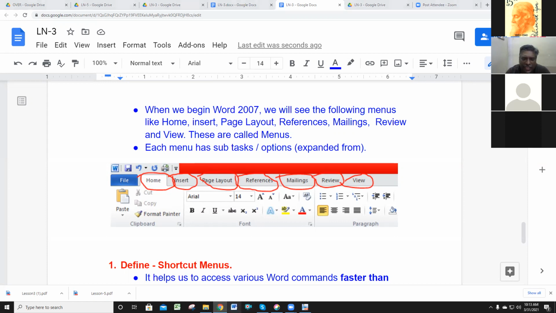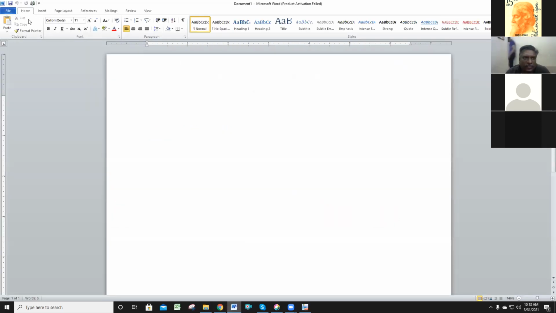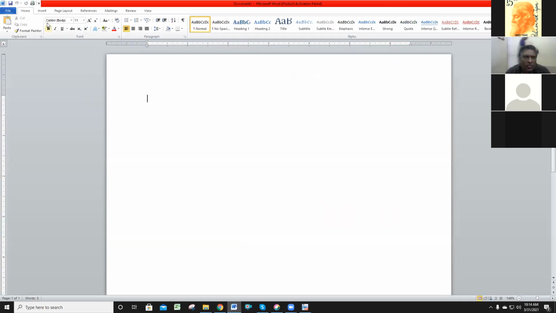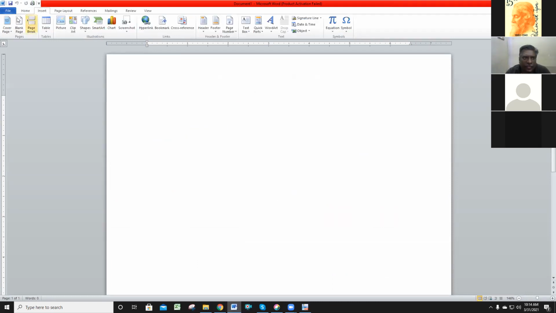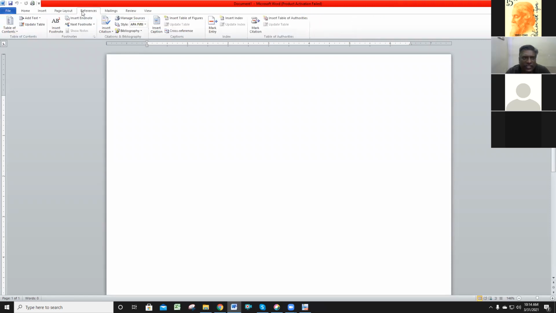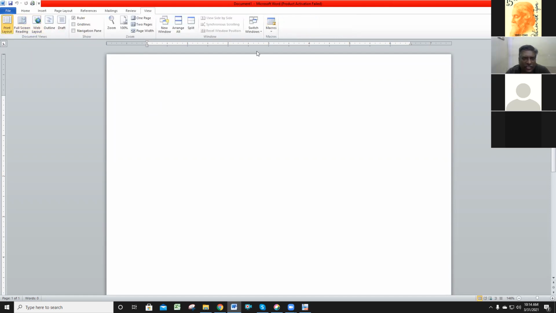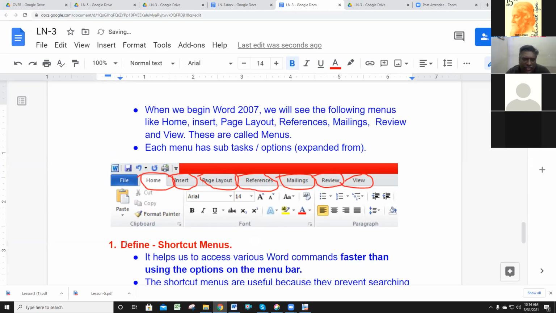For example, I am opening MS Word now. The home menu opens some subtasks. In this ribbon it shows some subtasks. Again, next I am clicking the insert menu. The insert menu shows some subtasks. When I click the page layout menu, some subtasks will show. So these are the subtasks. This is the reference menu and subtask. Mailing menu and subtask. Review menu and subtask. These are the menus. You can write this answer for menus.